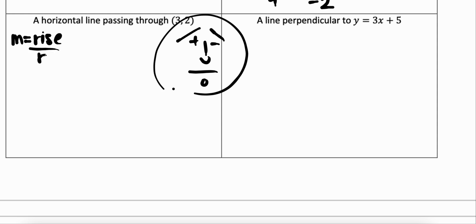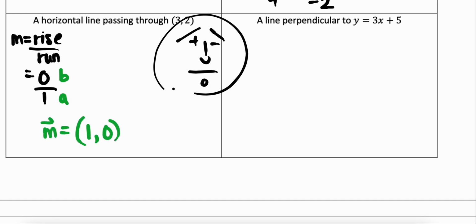and we want to think about rise over run, we're thinking it has no rise, so that's our 0, but I could have a run, right? So my run could be any value in this case, so we're just going to give it a value of 1. It's important for us to think about that because it allows us to have a direction vector now with an a value and a b value. This is our b, that's our a. So if I was thinking about my direction vector, it would be (1, 0). That's a direction vector that is along the horizontal line. You'll also notice that this is also our unit vector along the x-axis, which makes sense as well.